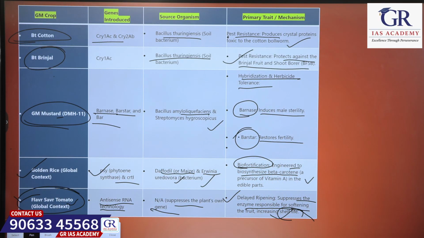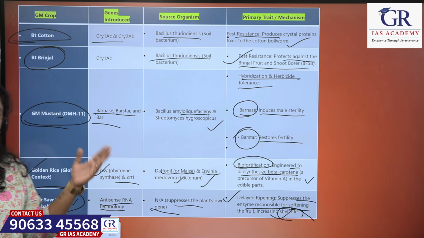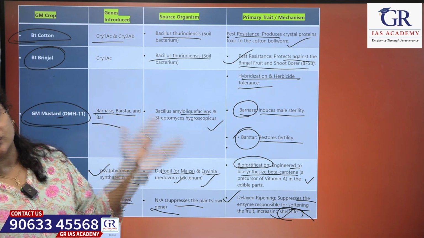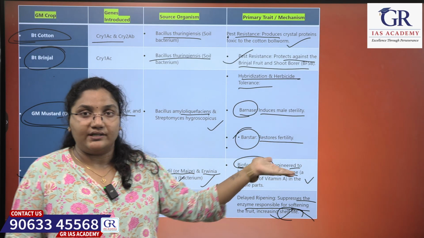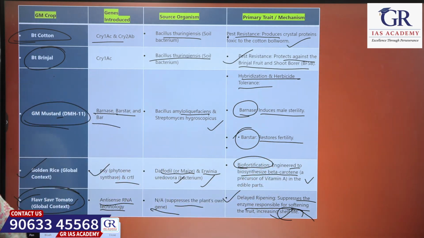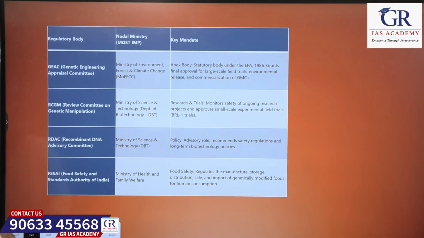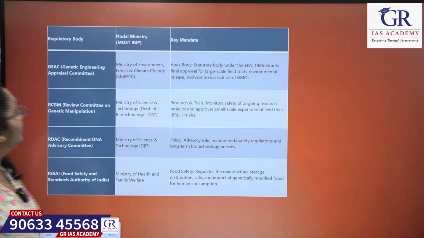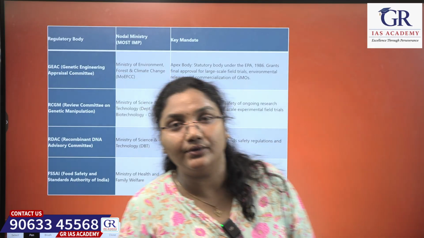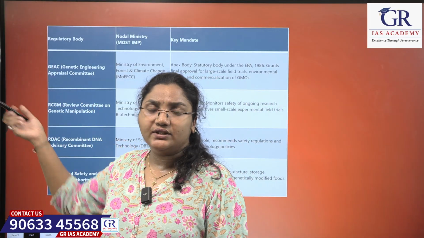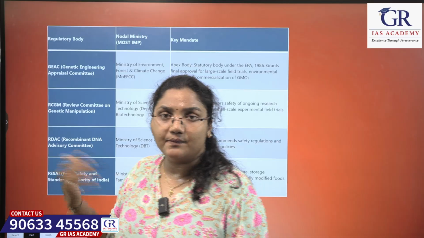This is a table of a few important genetically modified crops, the genes introduced, the source organisms and their primary traits. Next, moving on, we will see a few regulatory bodies, nodal ministries and key mandates of a few institutions related to genetically modified crops and plants.